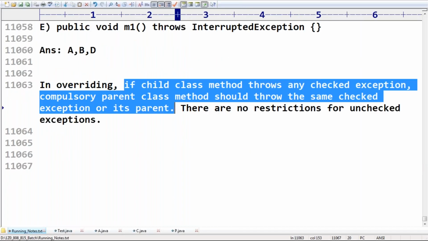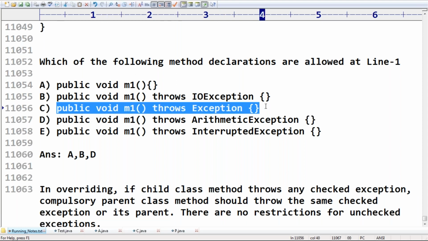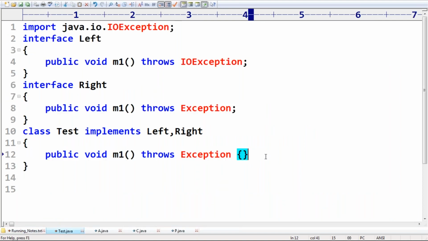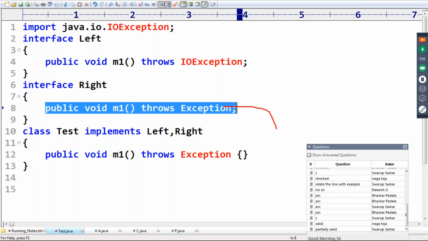Next, the third one. This is the third. Now the compiler is ready to give an error for left and right. What is the reason? Can you please tell why the problem is going to come? The right implementation has no problem at all, because here Exception, here also Exception, no issue. But what is our rule?